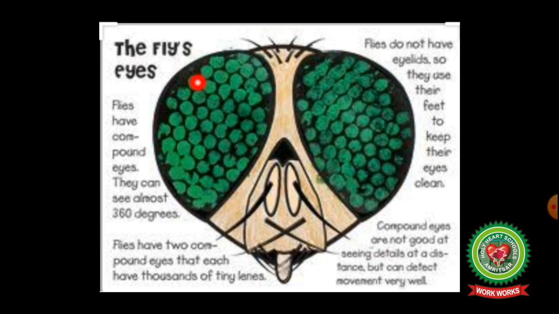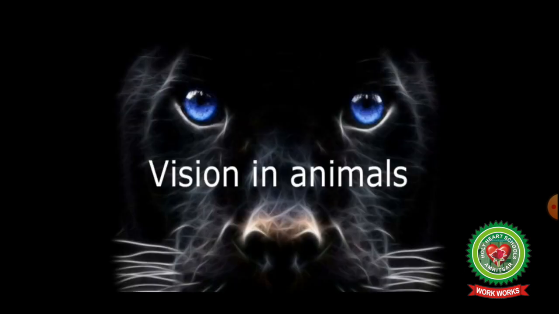Next we talk about eyes of fly. Flies have compound eyes. They can see almost 360 degrees. They have 2 compound eyes that each have thousands of tiny lenses. Flies do not have eyelids, so they use their feet to keep their eyes clean.